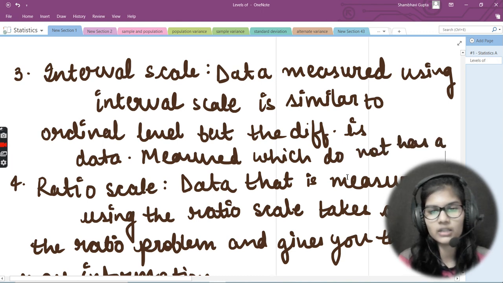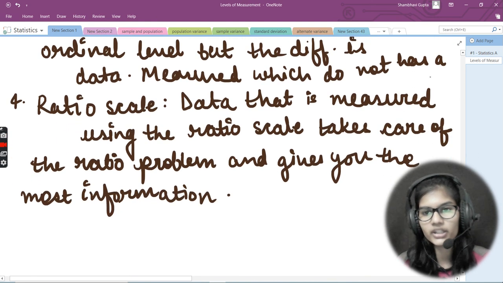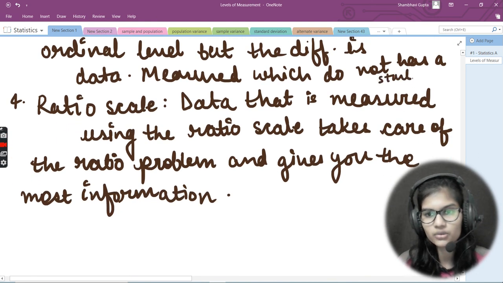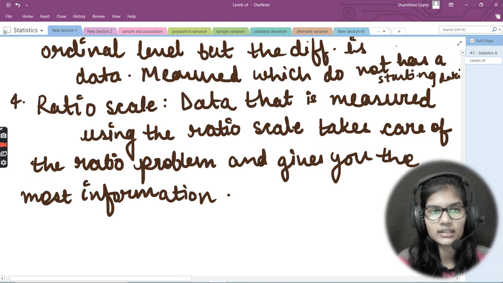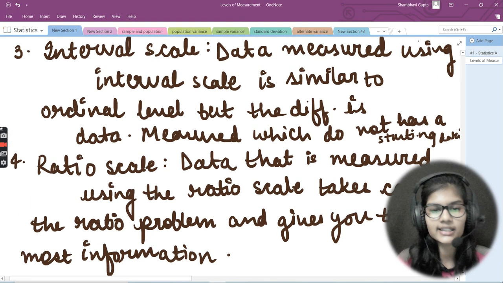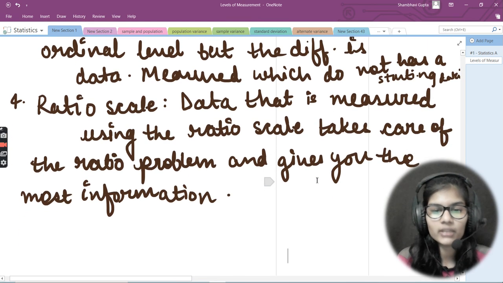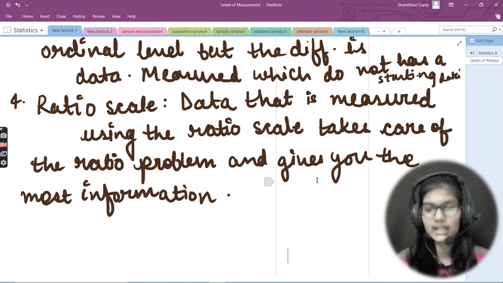Let me just come down here. And I will just write a very small thing here because I do not have space. That is starting data. So the differences between the interval scale data can be measured through the data that does not have a starting point. But the ratio scale is totally similar to the interval scale, but in addition it has a 0 point and ratios can be calculated. The 0 point means the starting point.